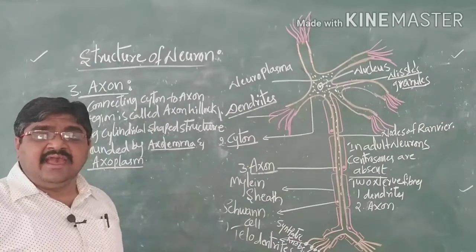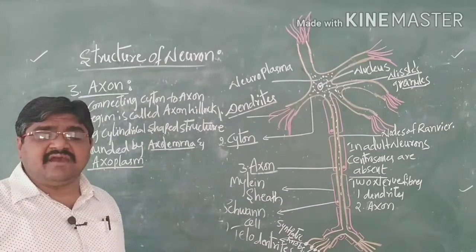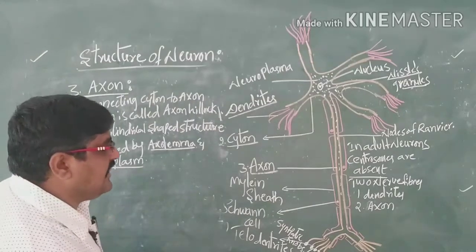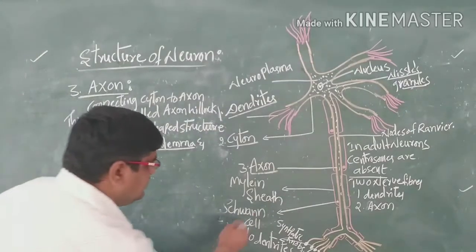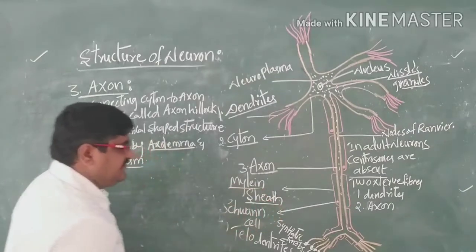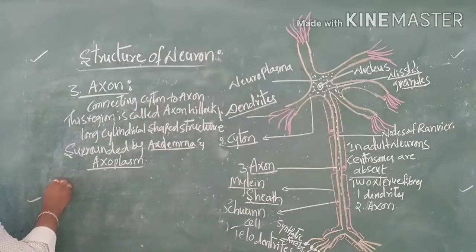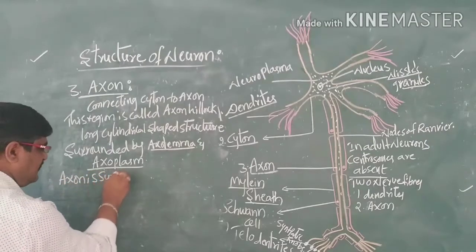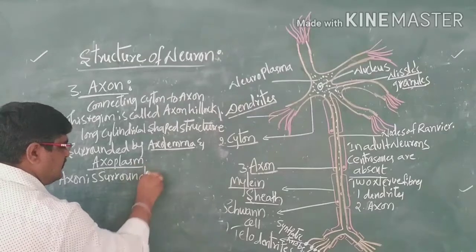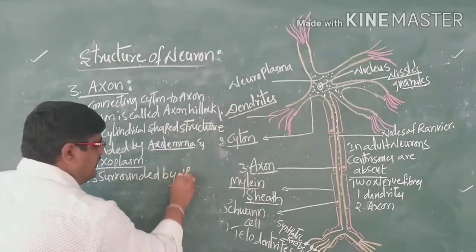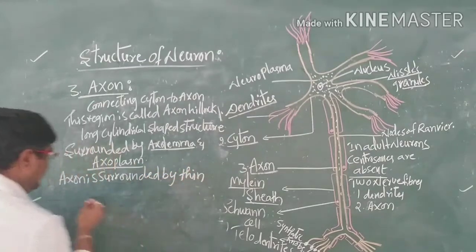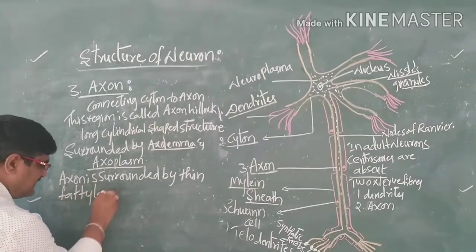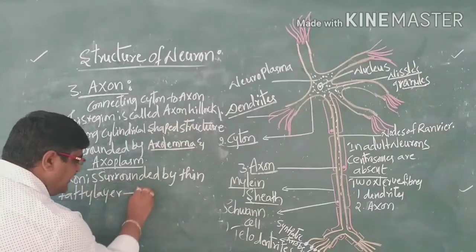That thin fatty layer which surrounds the axon is called the myelin sheath. That is, your axon is surrounded by a thin fatty layer called the myelin sheath.